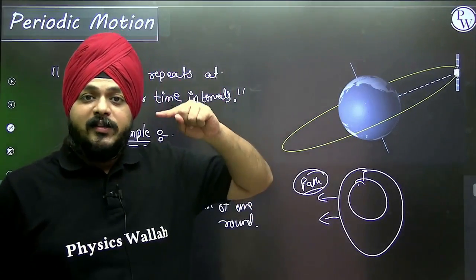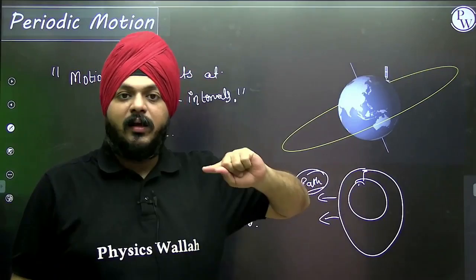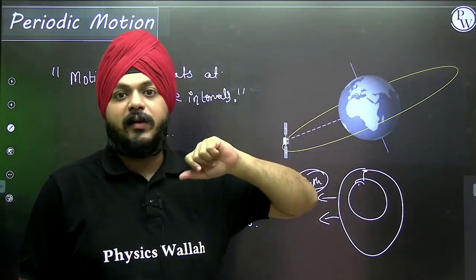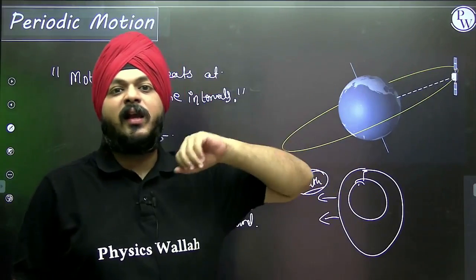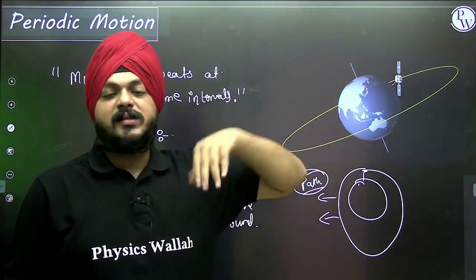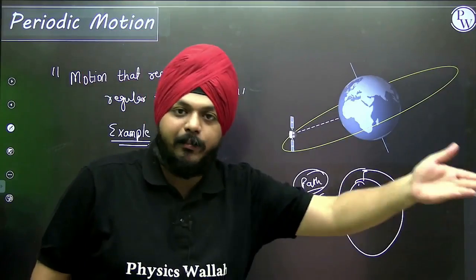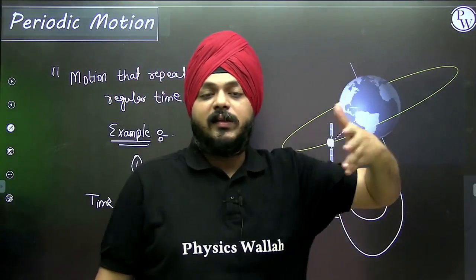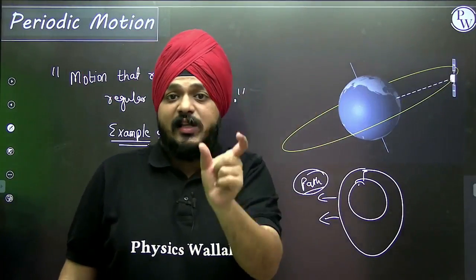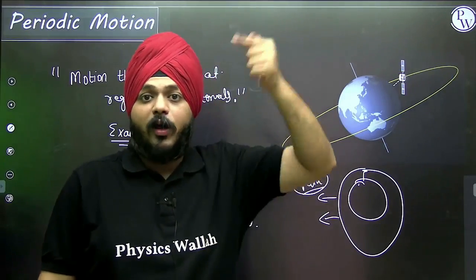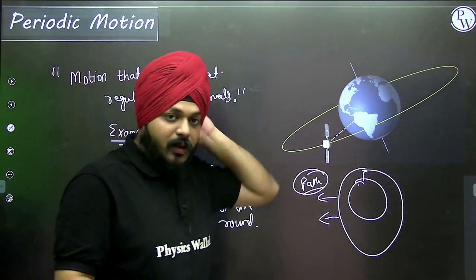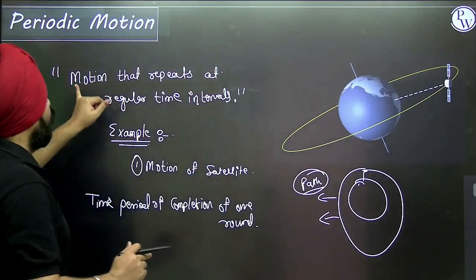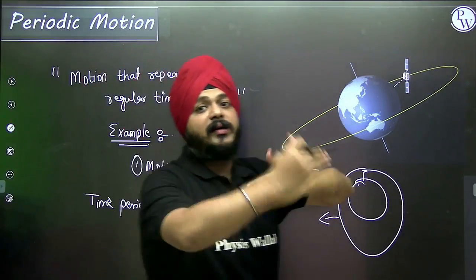Then the second time it also takes 48 hours, the third time 48 hours, the fourth time 48 hours, the fifth time 48 hours, for an infinite number of time intervals. In another sense, for each round, each revolution, the time is the same. That's why I define it as motion that repeats at regular time intervals.